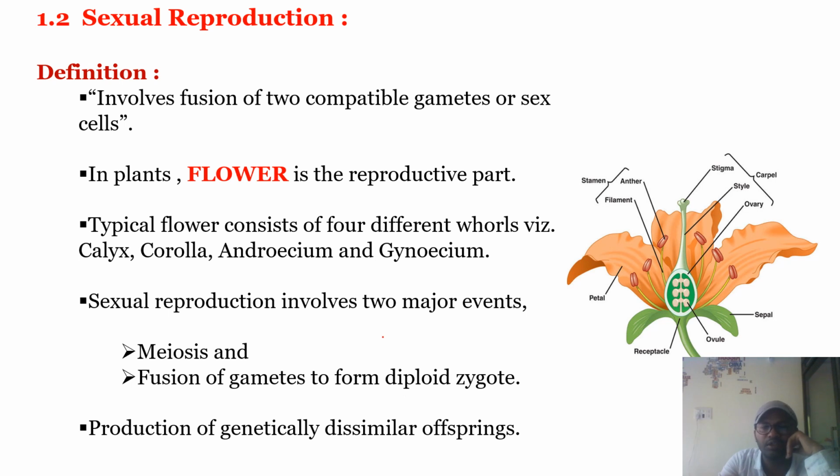This leads to the production of genetically dissimilar offspring. In asexual reproduction, there are genetically similar offspring or progenies. Here they are dissimilar to their parents due to meiosis, fusion of gametes, and one more important thing, crossing over.